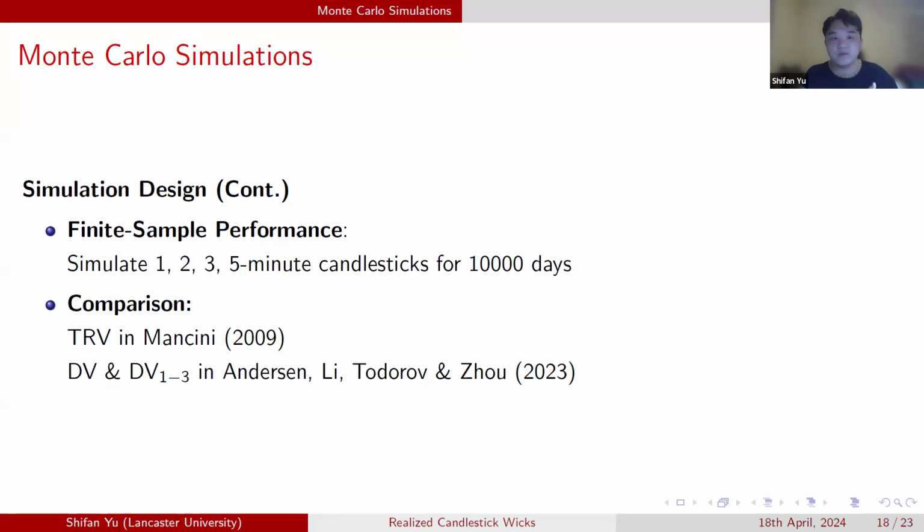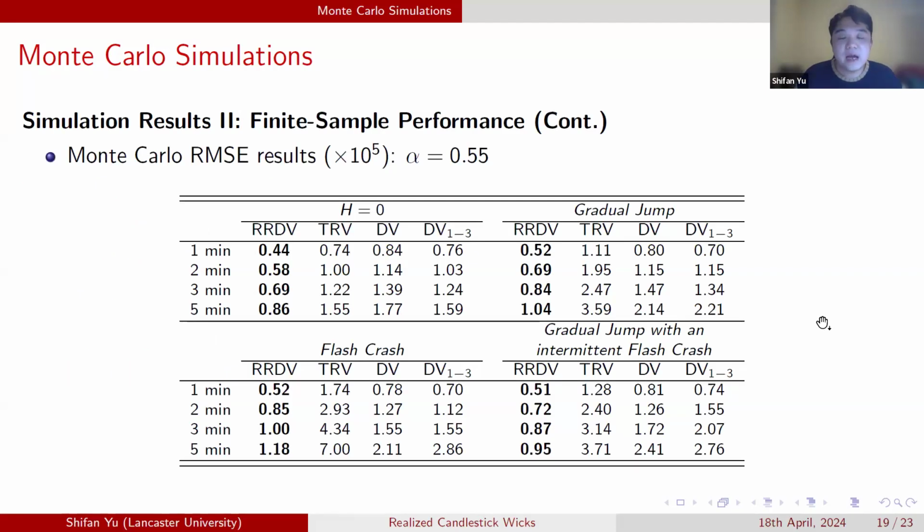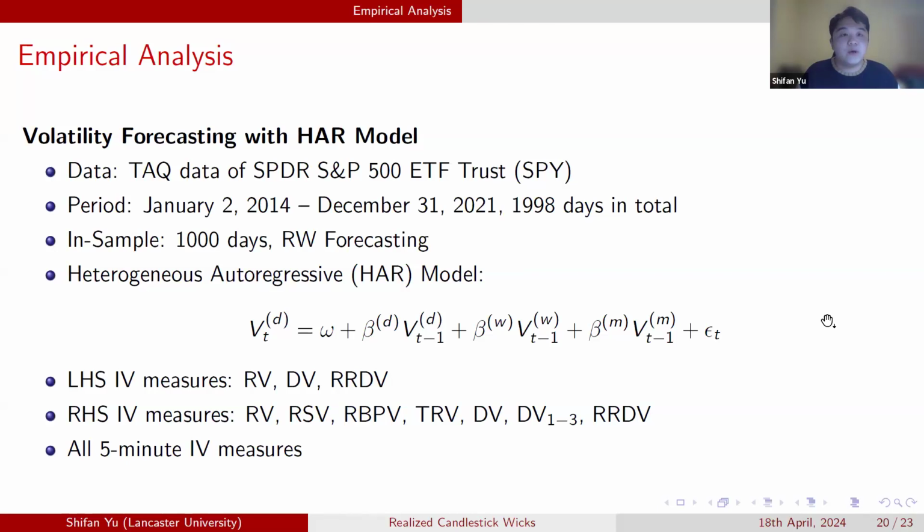We compare the finite sample performance of our estimator with some competitors. And we find that our estimator tends to achieve the smallest root mean square error in 4 different cases: when there is nothing, when there is a gradual jump, and when there is a flash crash. For the empirical application, we integrate our estimator in the framework of a traditional HAR model forecasting. We have 3 different forecasting targets: the traditional realized volatility, our competitor DV estimator, and our estimator itself. We put different estimators on the right-hand side of the HAR model, and then we look at the out-of-sample performance.